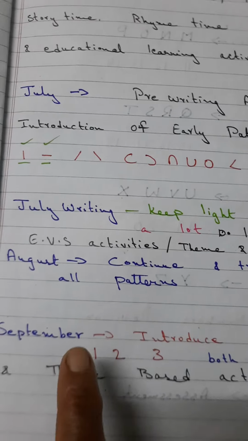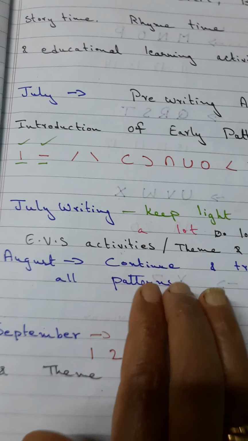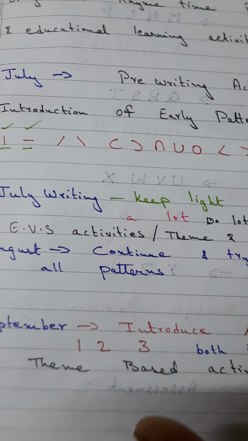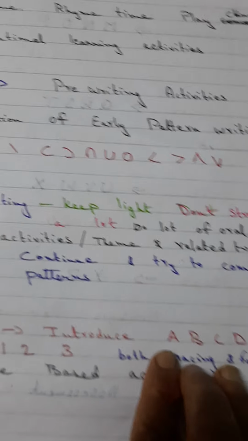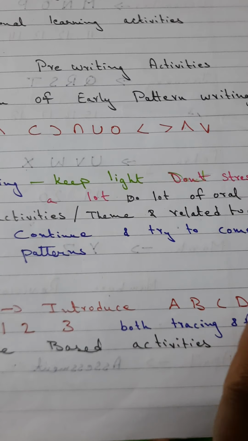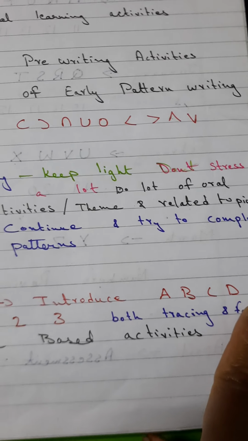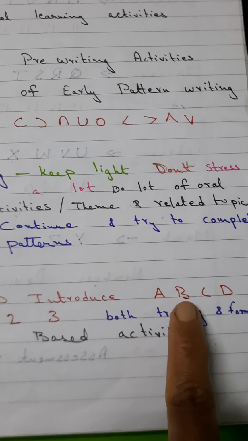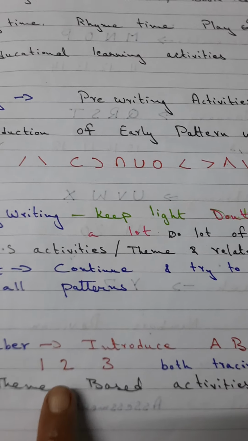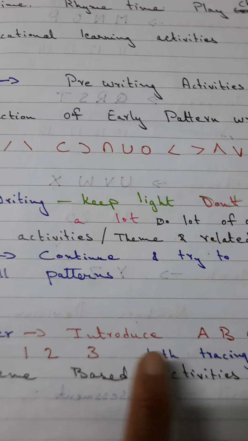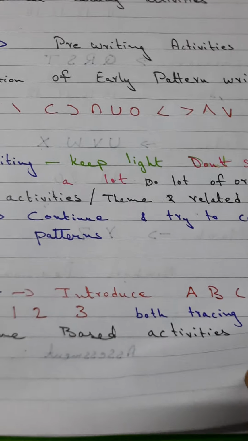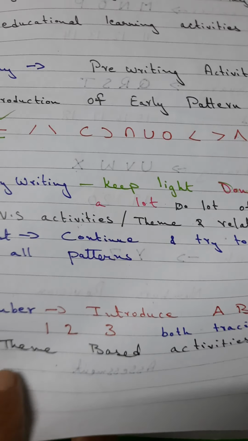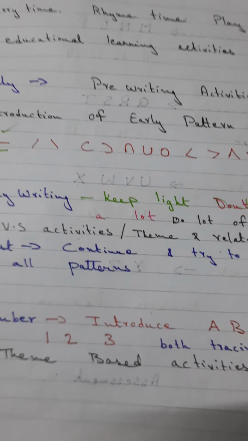So once these patterns are complete and the child has mastered this, you can start introducing A to D in the month of September, like A, B, C, D, and numbers from 1 to 3, both tracing and letter formation and number formation, and also theme based monthly activities, that is your EVS.